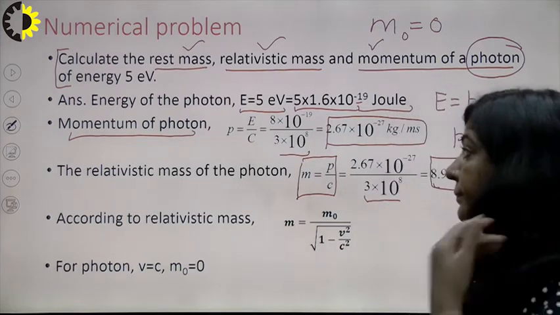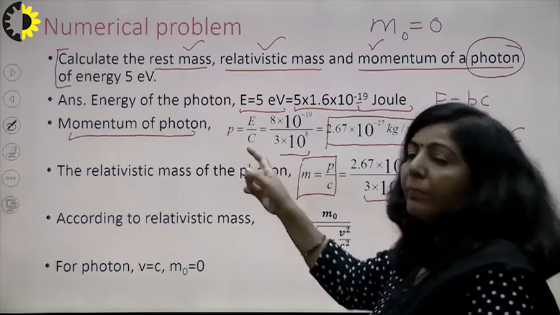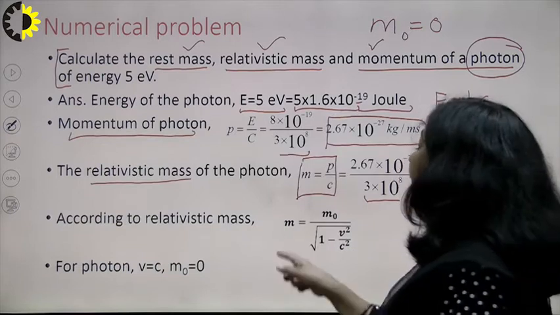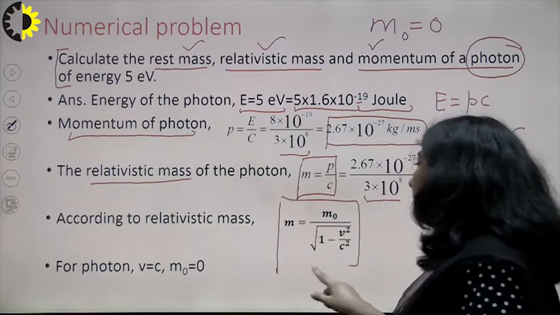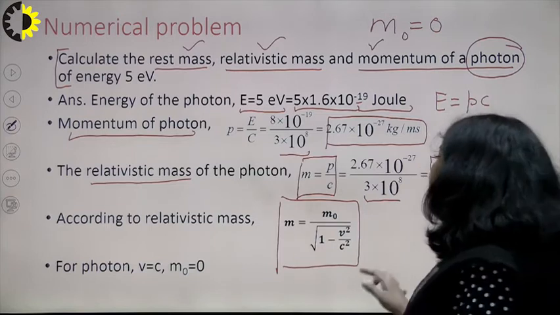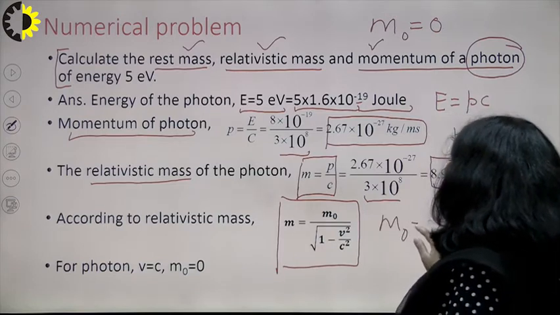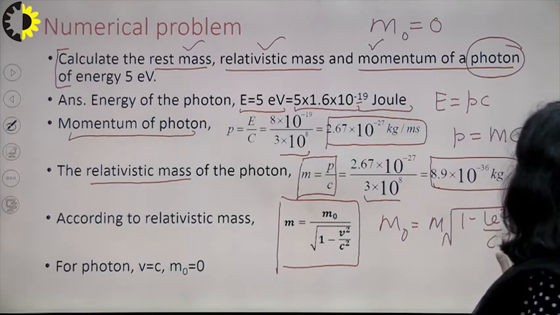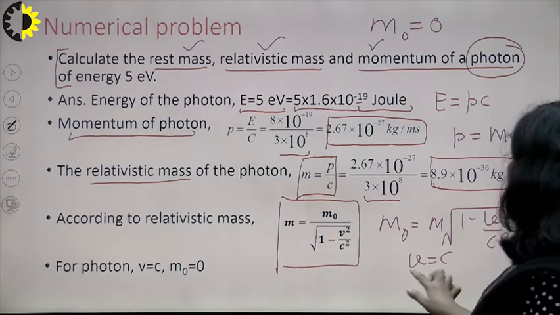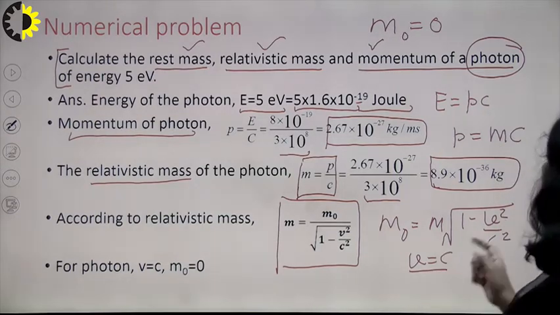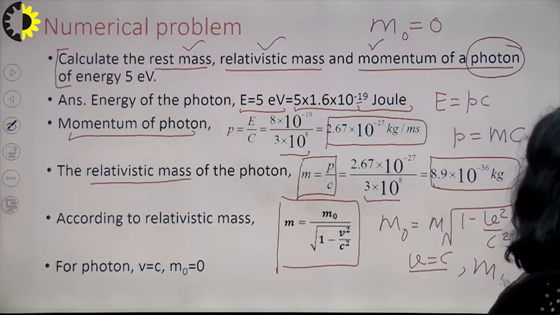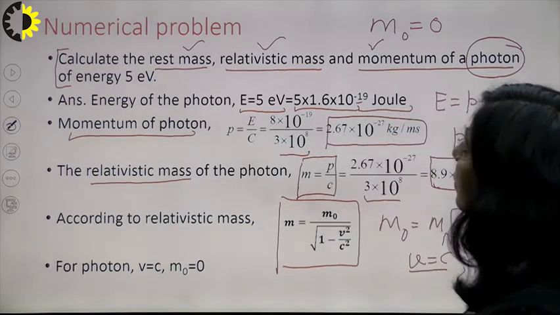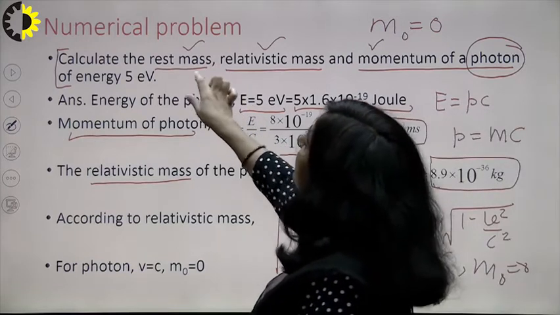So you have calculated the momentum of the photon. You have also calculated the relativistic mass. And from the relativistic mass relationship, you know m is equal to m naught upon under root 1 minus v square upon c square. So m naught is m into root 1 minus v square upon c square. And you know that for a photon v is equal to c. If v is equal to c, it means m naught is equal to 0. And since photon is massless, its rest mass will be 0. So the answer of the first question is rest mass is 0.